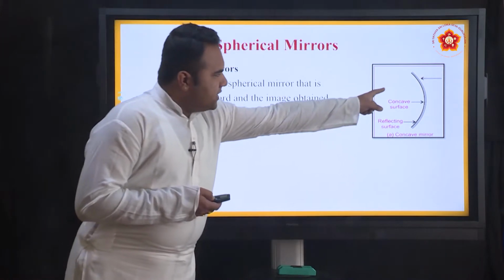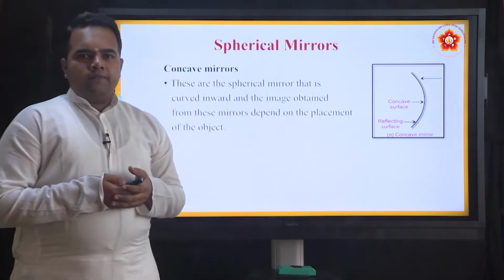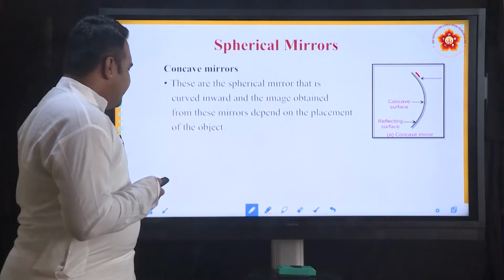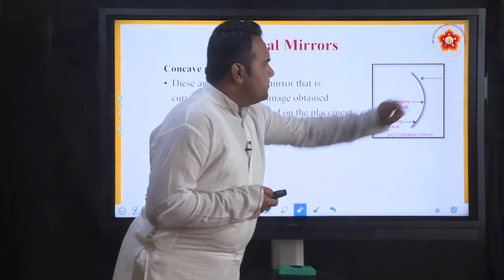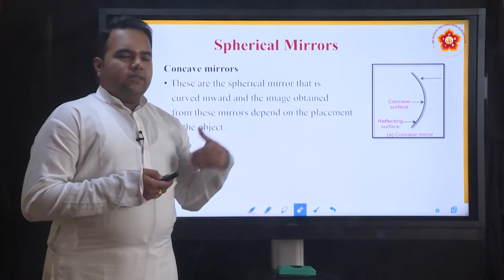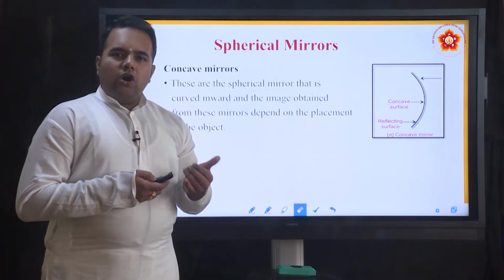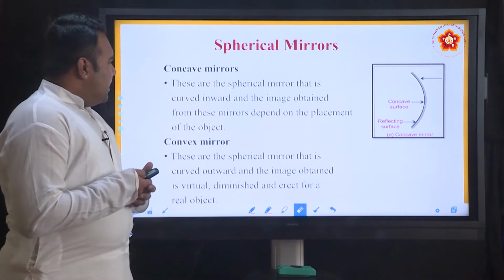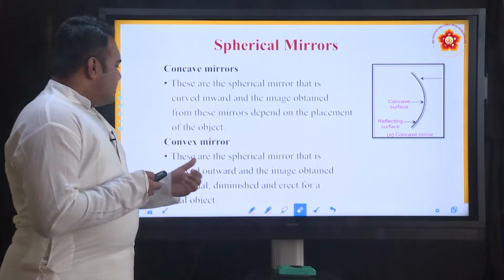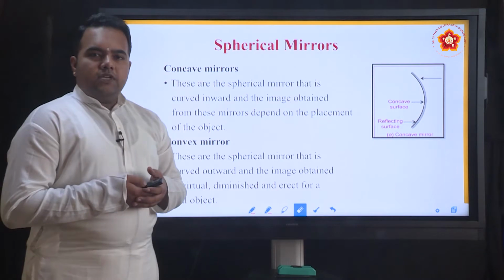These are a special kind of curved mirrors in which the reflecting surface is curved inwards and the outside surface is painted. These are called concave mirrors, and depending on the object that we place in front of the concave mirrors, we will be able to get either a real image or a virtual image. The other kind of spherical mirrors are convex mirrors. Convex mirrors are those kind of spherical mirrors which are curved outward and the image obtained is always virtual.